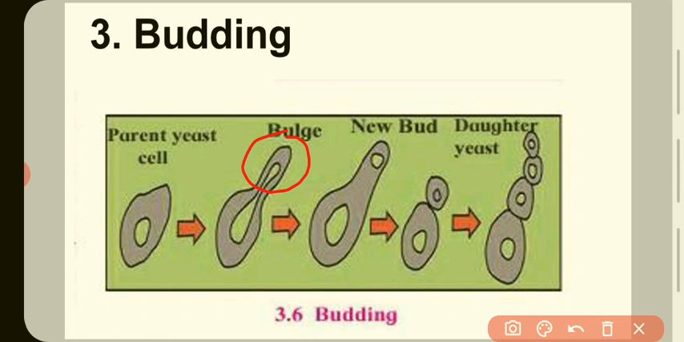One daughter nucleus enters the bud and the bud separates from the parent cell after sufficient growth. Here this bud is separated from the parent cell after its sufficient growth and starts living independently. So this is asexual reproduction by budding. Yeast cells, a unicellular fungus, perform this process.